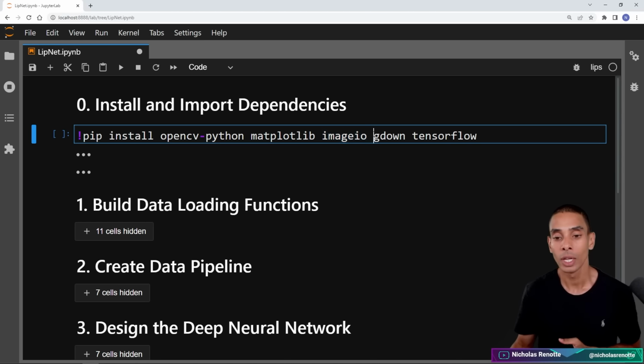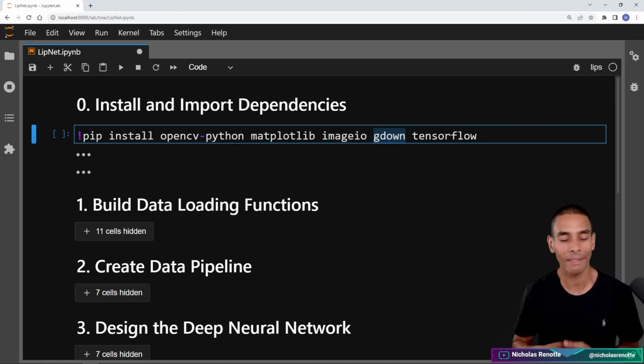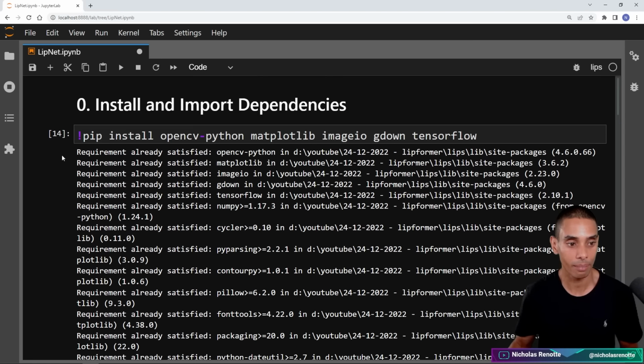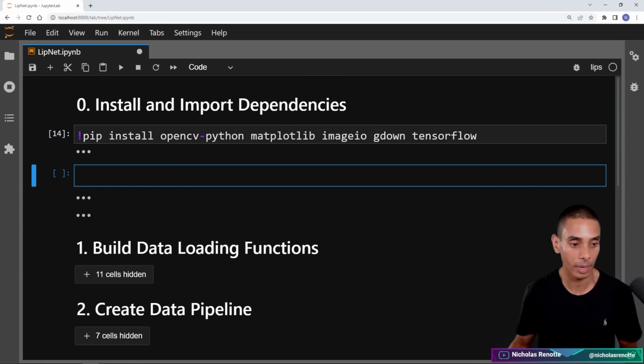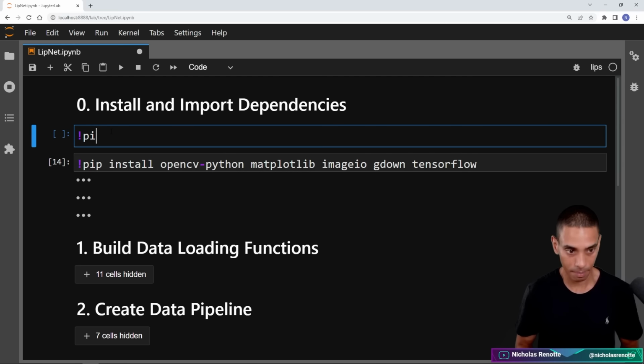It looks pretty cool. Gdown is going to be used to actually download our data set, so it just works really seamlessly with Google Drive, and I think that's what I'm going to start doing for data sets going forward. And TensorFlow is going to allow us to build our deep neural network. So if we go on and run that cell, this should go on ahead and install all of our dependencies. That's looking pretty promising. If we want to go and take a look at the different versions of libraries that we're going to be using, we can run pip list.